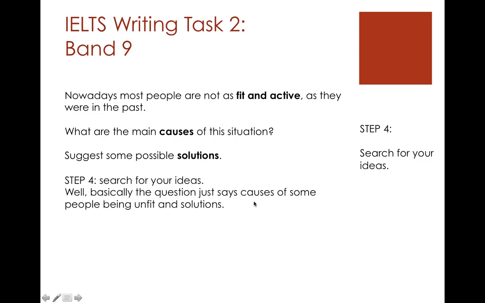Well, basically the question just says the causes of some people being unfit and the solutions. So, it says most people are not as fit and active as they were in the past. Well, how fit and active were they in the past? I mean, there's so many questions. So really, when I start reading it more, it's a bit of nonsense, actually, because it's far too broad, as they were in the past. I mean, is there any research for that? Where did they come up with this idea? So this is just a basic